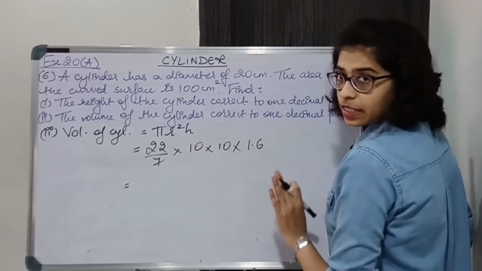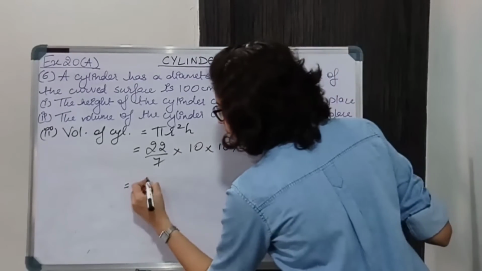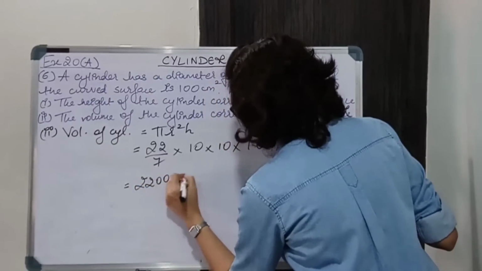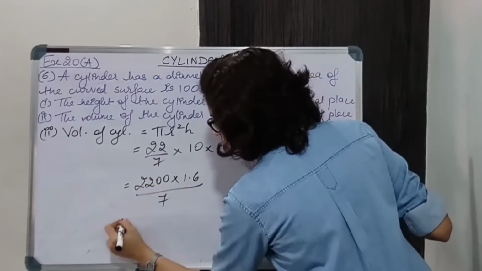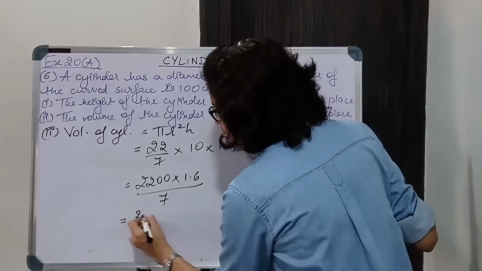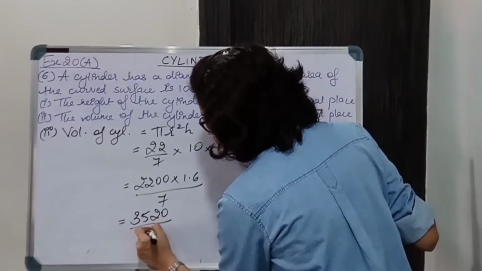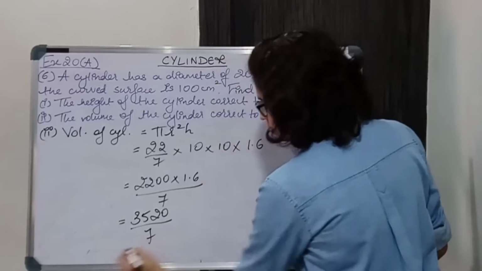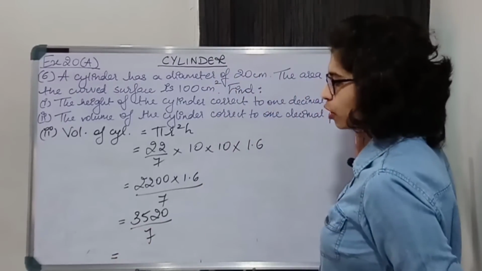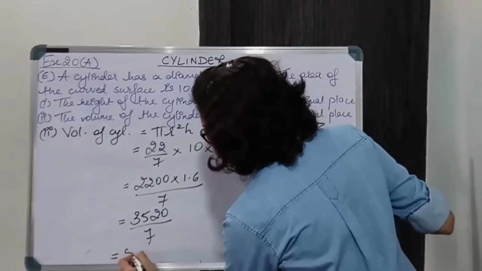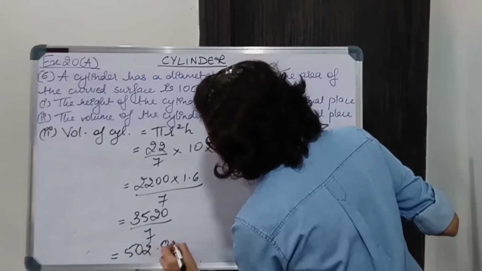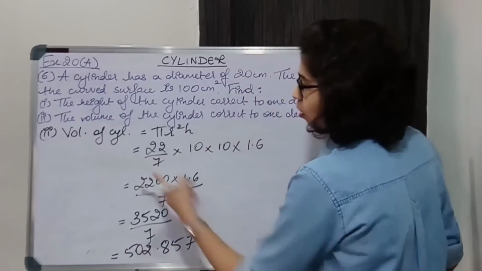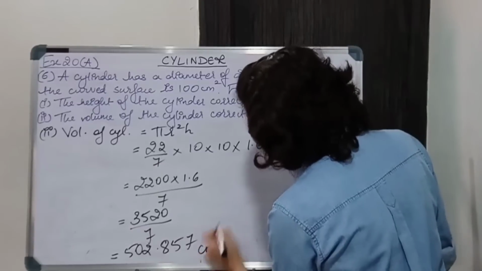Now nothing is getting cancelled, so we will multiply. This gives 3520 upon 7. 3520 upon 7 will give 502.857. Volume, so it is centimeter cube.